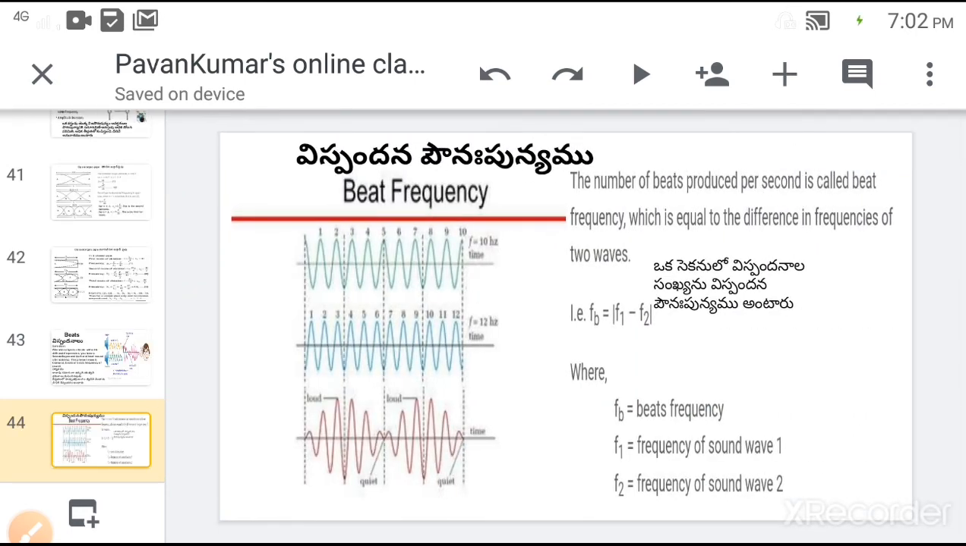Next, in the diagram, we see that the frequency of the first wave is 10 megahertz and the second wave is 12 megahertz. The difference is 2 megahertz. So the 2 megahertz is called the beat frequency. The difference is called the beat frequency. Beat frequency is also expressed as the number of beats produced per second. Here FB is the beat frequency, F1 is the frequency of sound wave 1 and F2 is the frequency of sound wave 2.